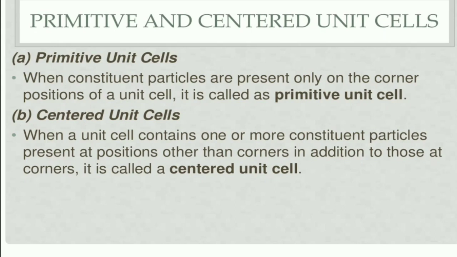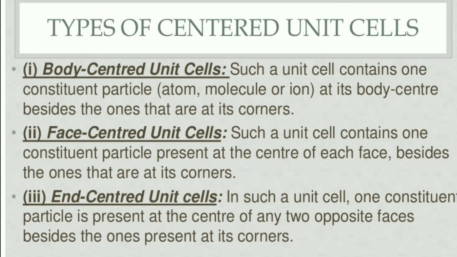Okay, the first one is the primitive unit cell. In a primitive unit cell, the constituent particles are present only at the corners. The lattice points or particles occupy only the corners of the unit cell. That is the first one, primitive. The second one is centered. When a unit cell contains one or more constituent particles present at positions other than corners, in addition to those at corners, it is called a centered unit cell. Among centered unit cells, we have body centered, face centered and end centered.